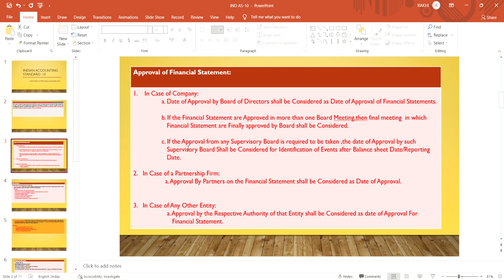If the approval from any supervisory board is required to be taken, the date of approval by such supervisory board shall be considered for identification of events after the balance sheet or reporting date.